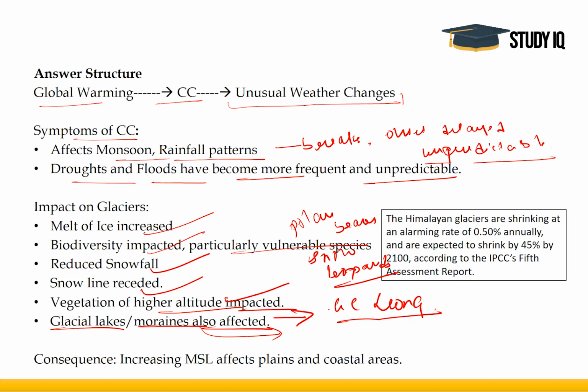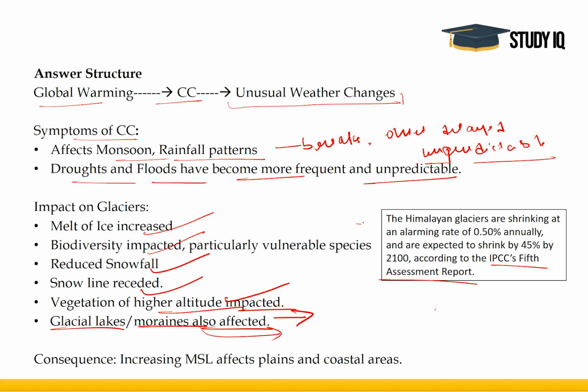Now, as I told you earlier, you can also quote the IPCC fifth assessment report. I agree it is very difficult to memorize so many numbers, but I've just given you an idea for the particular answer, because this is data which you can generally use in essay questions or in any question in GS2 or GS3. Whenever a question on climate change is asked, that is how it is affecting the Indian subcontinent, this is the data which you can use. And the data is very simple: the glaciers are shrinking at an alarming rate of 0.5% annually and are expected to shrink by 45% by 2100 according to the IPCC's fifth assessment report.